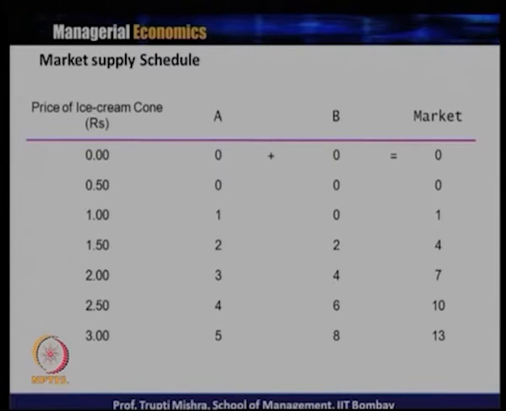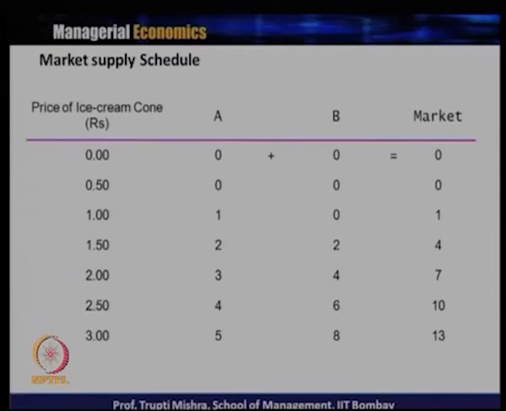market supply. If you look at when the price is 0 or 0.5, the total market supply is 0, because none of the suppliers is supplying the ice cream cone. Similarly, when the price increases from 0 to 0.5 to 1 to 3, if you look at both suppliers A and B, there is an increase in the quantity supplied, and if you take a summation of supplier A and supplier B, assuming there are only two suppliers, the market supply is represented in the last column.